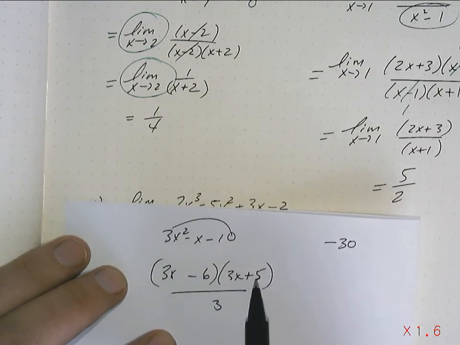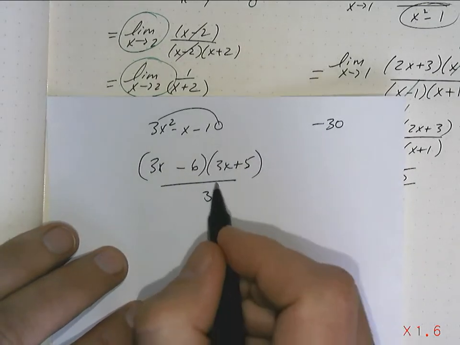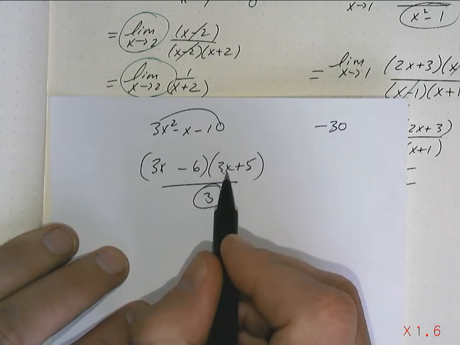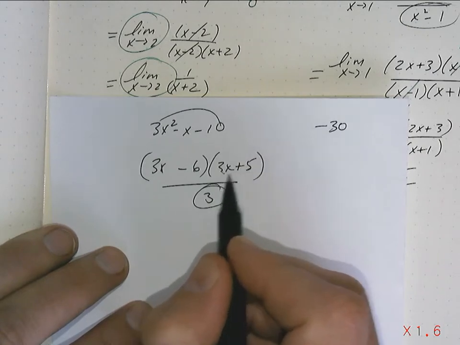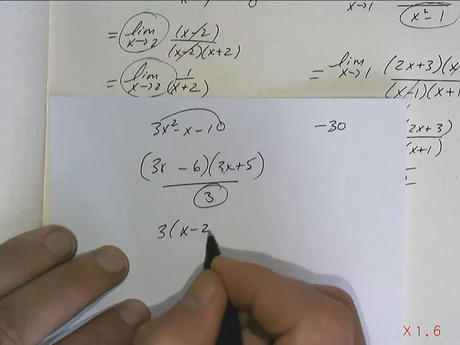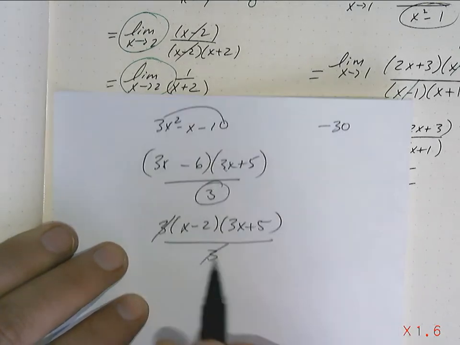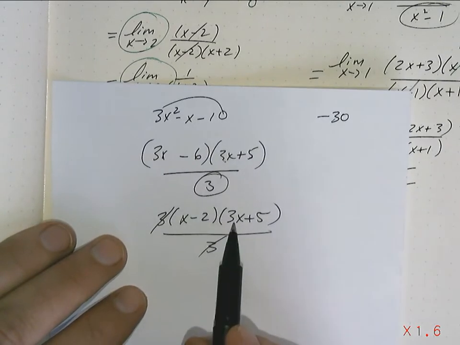Negative 6 times positive 5 is negative 30. Yeah, it works. But I got to get rid of this 3. It's not coming out of this one, because that's 3x plus 5. That doesn't common factor. But it does common factor out of here, which means that the factors are 2 minus x and 3x plus 5.